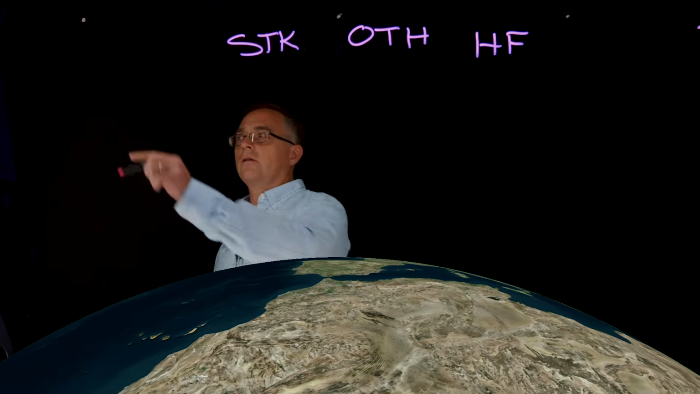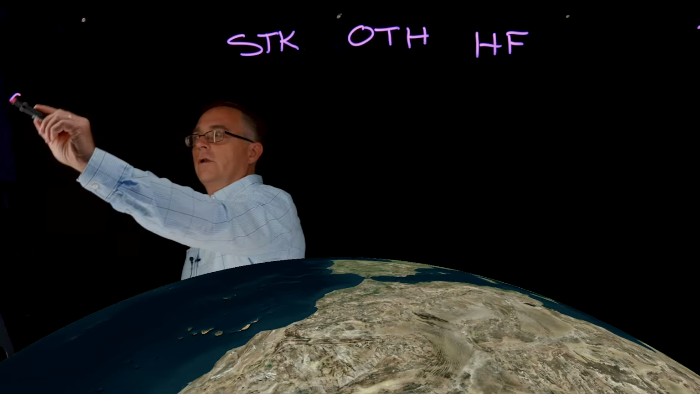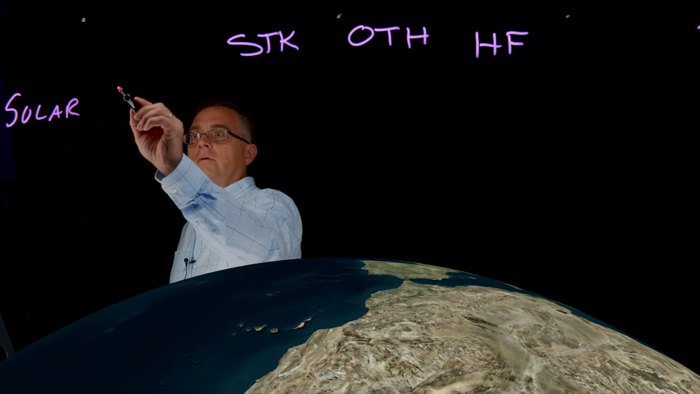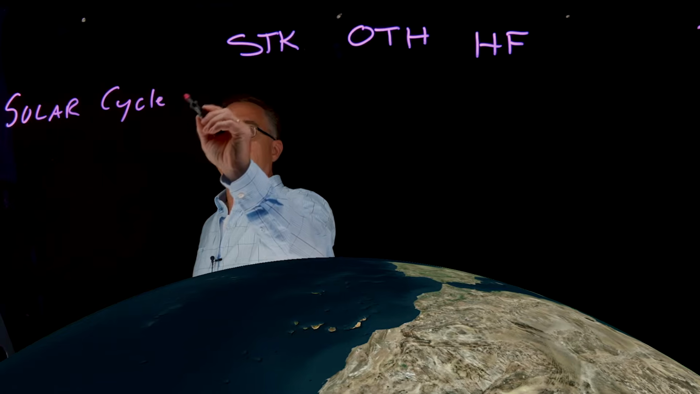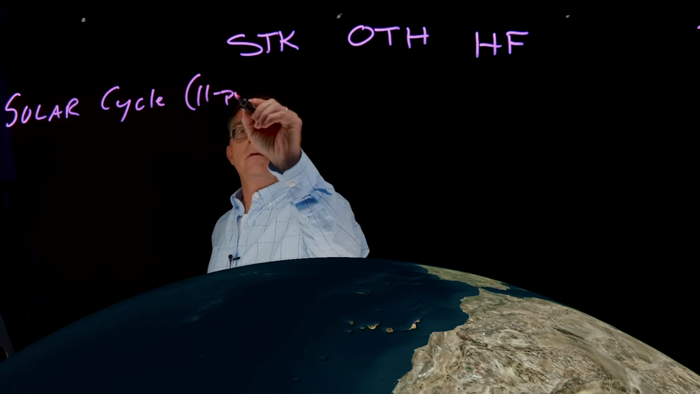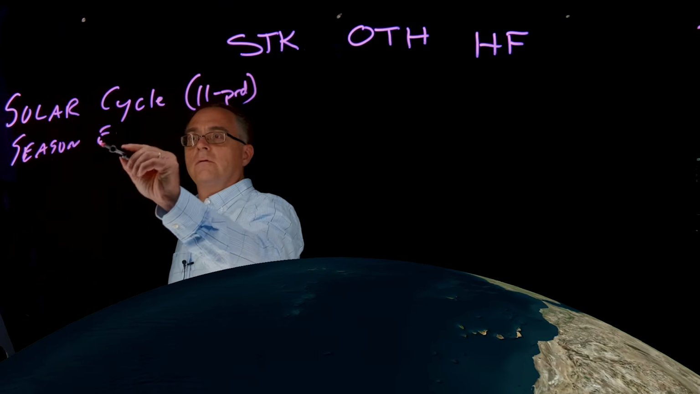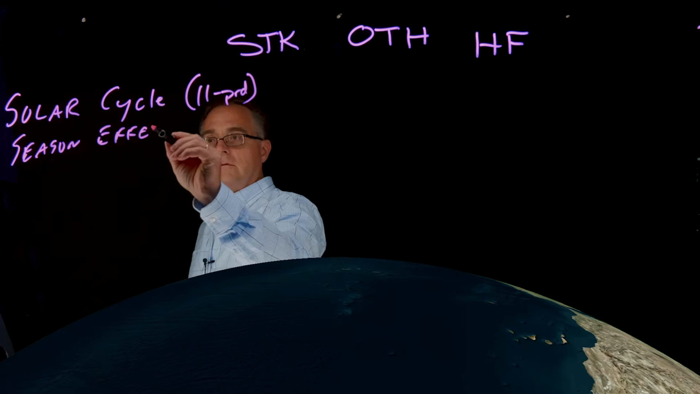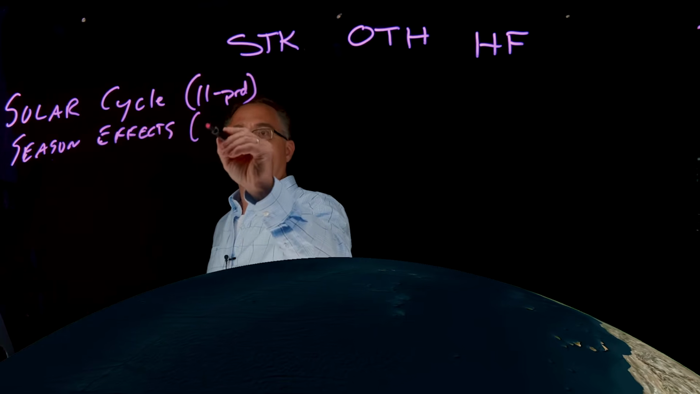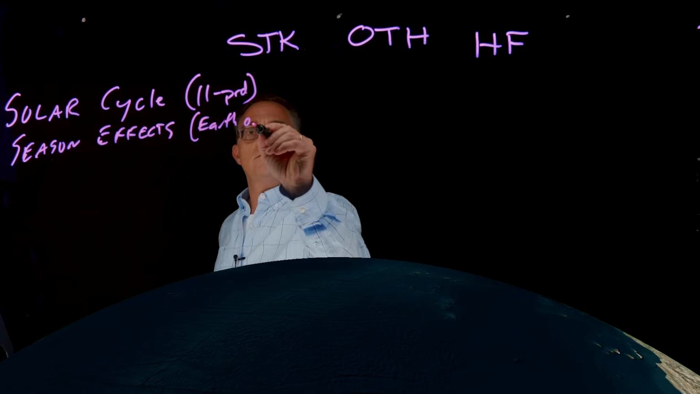The ionosphere is very dynamic in nature. It will provide changes in signal based on frequency, based on transmission, and the entire solar effects. So it has a solar cycle dependency, which is an 11-year period. It has seasonal effects, which is the Earth's orbit around the sun.